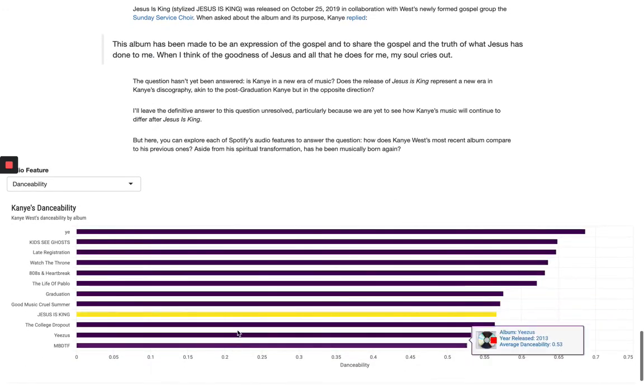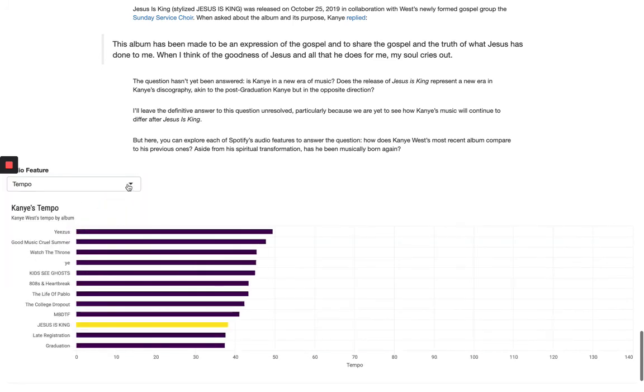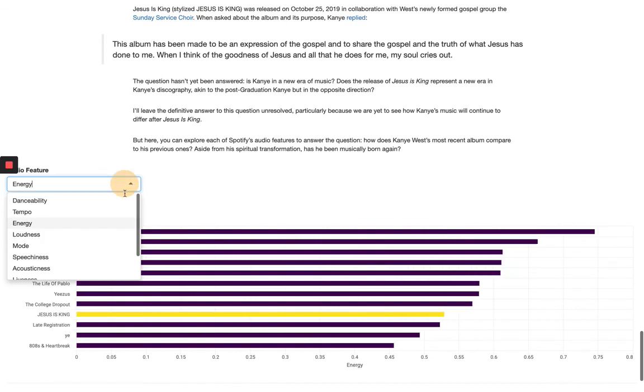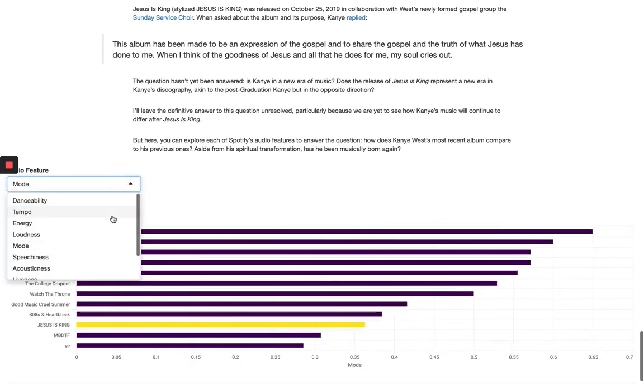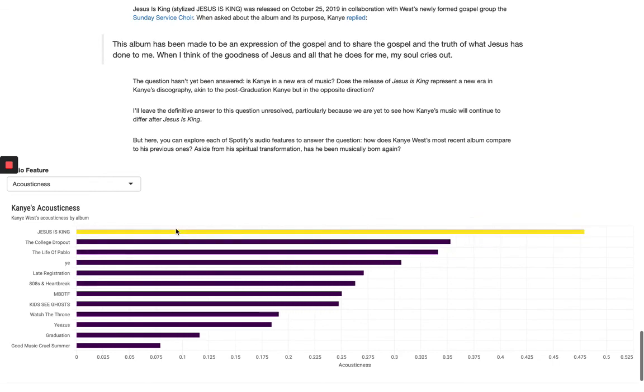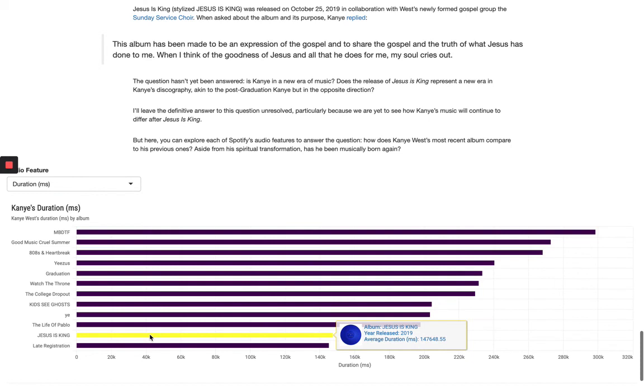And again, what we see here is a bar chart with Jesus Is King highlighted, and we can go over each audio feature and see how this album differs from his previous albums, to see if he's really experiencing a rebirth, or if this album musically is the same as his prior ones. I won't go over each audio feature, but some interesting highlights are that Jesus Is King is significantly more acoustic than every other album that he has ever released, and according to its duration, it's one of the shortest albums in his entire discography, only beaten out by his 2005 album, Late Registration.